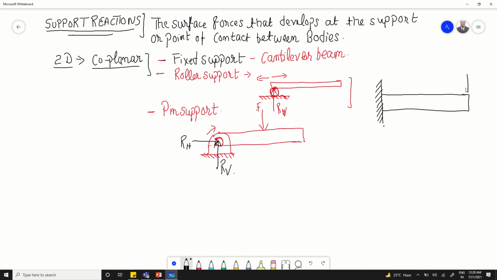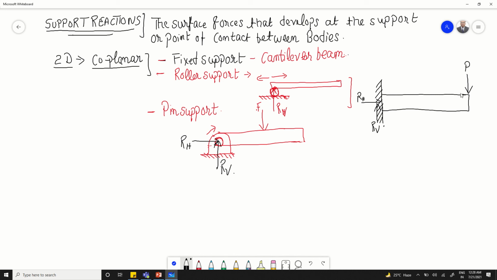It is subjected to a force P at the free end. Now since this support is fixed, it can neither move in the horizontal direction nor in the vertical direction. So it means it will be subjected to two types of reaction forces here. Let us say this is R vertical and R horizontal.